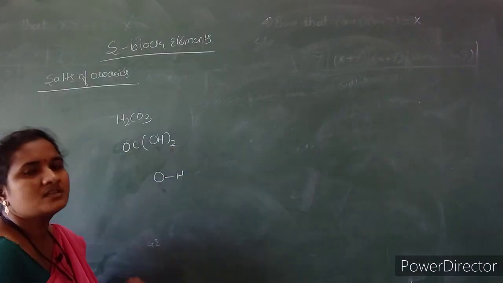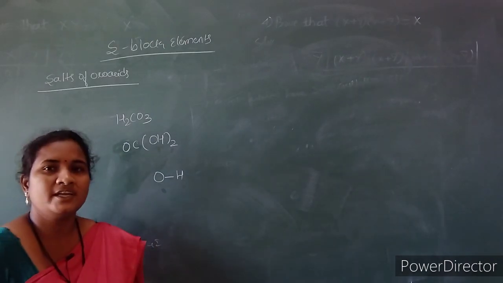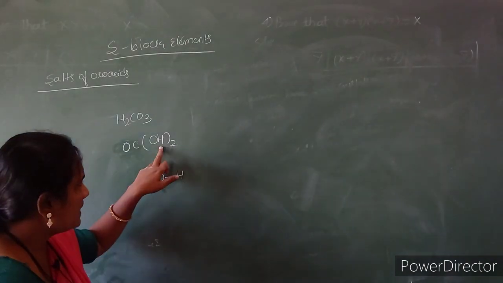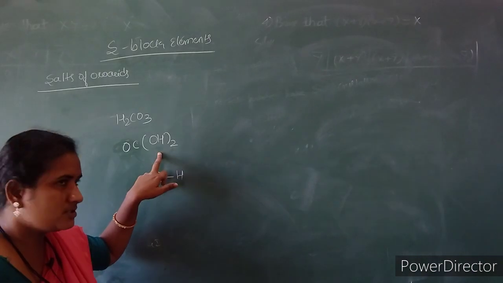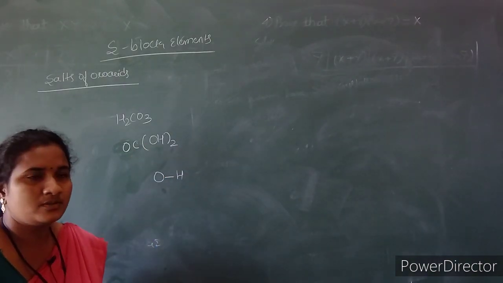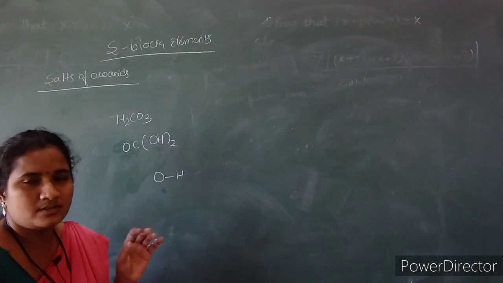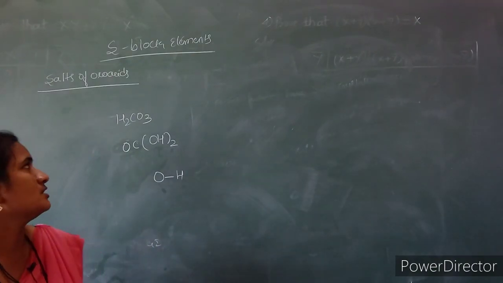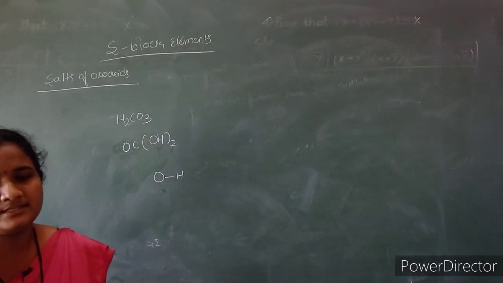Acidic proton means it has the capacity to donate a proton. So the proton is attached to the hydroxyl group and an oxygen atom is also attached to that species. That is why this kind of compound is said to be an oxo acid.